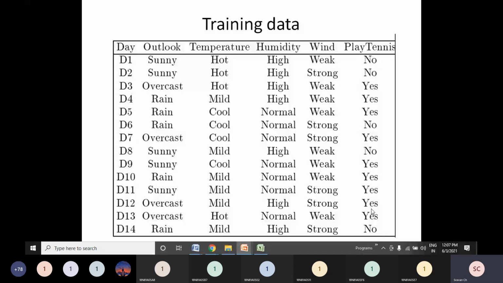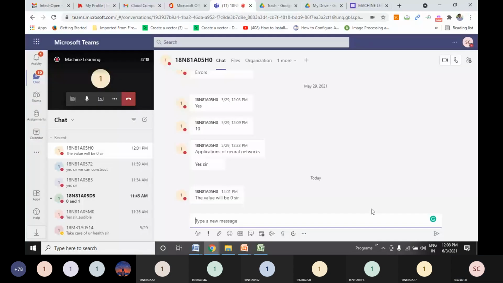So in any case, the tree can be constructed, but if enough training data is not there, then the tree can be incomplete, and of course it will lead to underfitting also. So H0, did I address your point? If all ones are shown, it doesn't mean that the rest is 0.